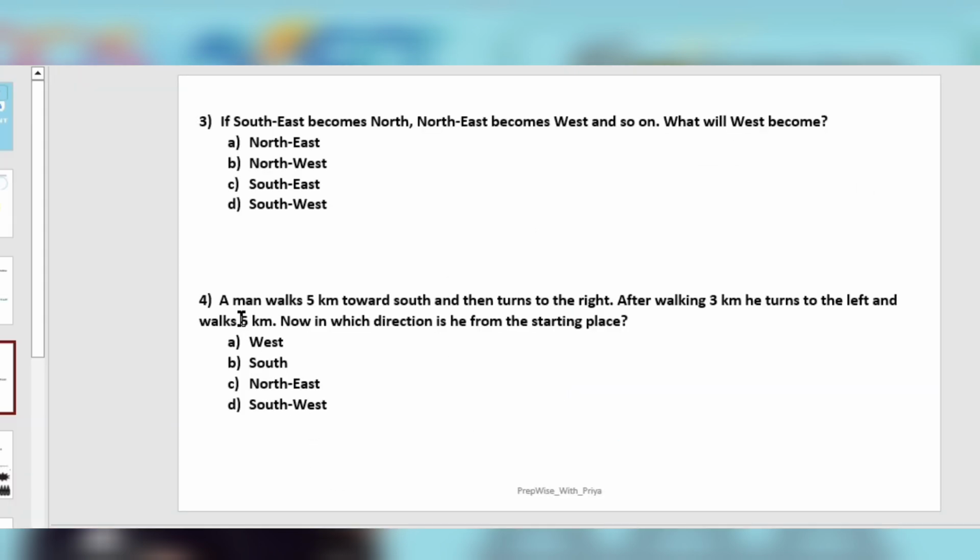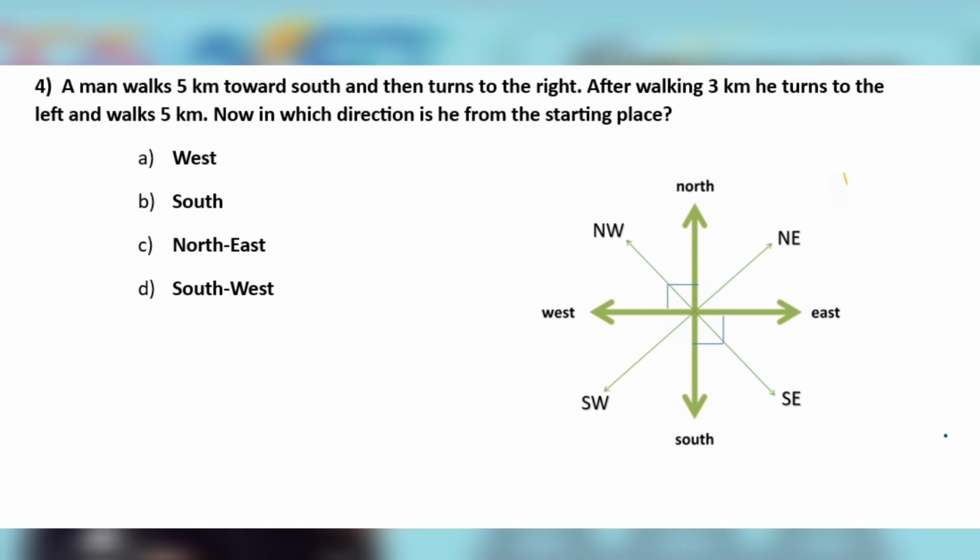Our fourth question is: a man walks 5 kilometers towards south, then turns to the right. Okay, let's solve it directly. It's not that tough. A man walks 5 kilometers towards south. Where is south? Here. So if the man is here, he is walking 5 kilometers towards south. And then turns right. You know, if I am walking towards the south, where will be my right? In this direction. So he turns right.